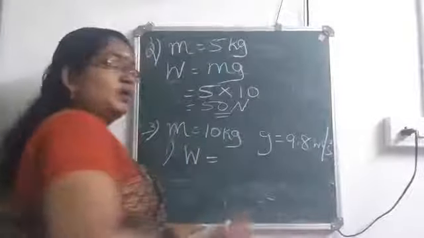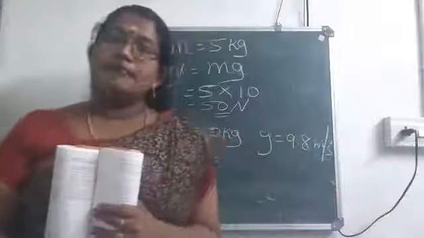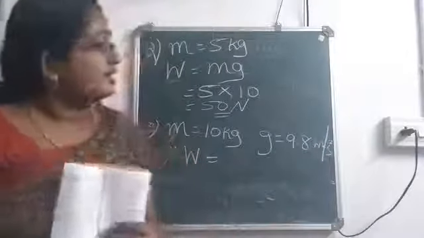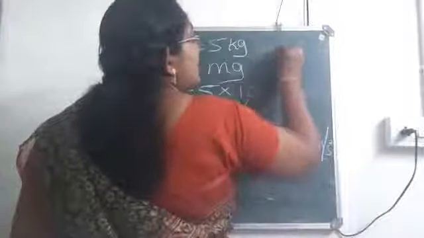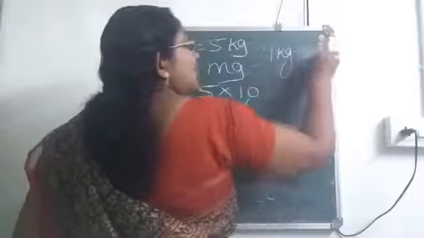So, what is the answer? When you are considering kilogram and kilogram force, both are equivalent. You can note it somewhere, 1 kg is equal to 1 kgf.